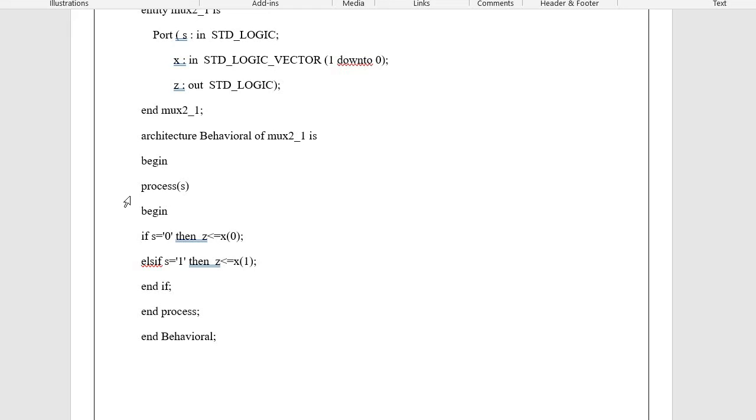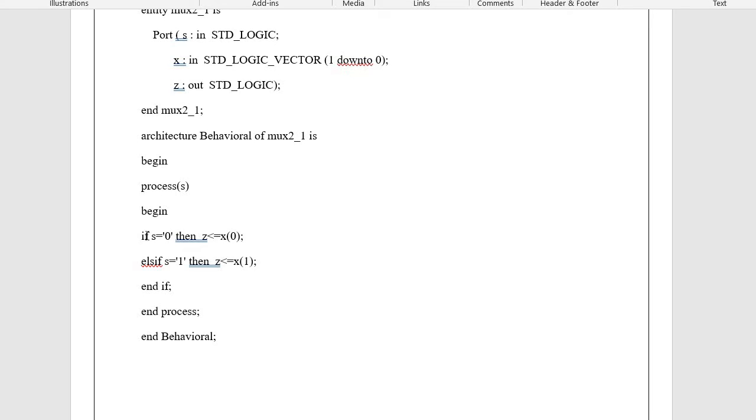As here I have used an if else statement. I have tried to use different statements and styles while writing these multiplexer programs. So in this first program of 2 is to 1, I have used the if statement. After architecture there will be begin, then process, and we are going to make the process sensitive to the select line. So that's why I added S here. As a general practice, you can add the input as well. So S and X, both the signals which are in mode in, you can add in the program.